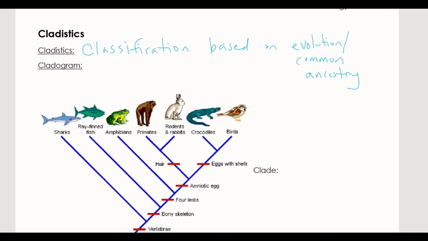The actual diagram is called a cladogram, and it is a diagram showing shared traits as well as their evolutionary ancestry.